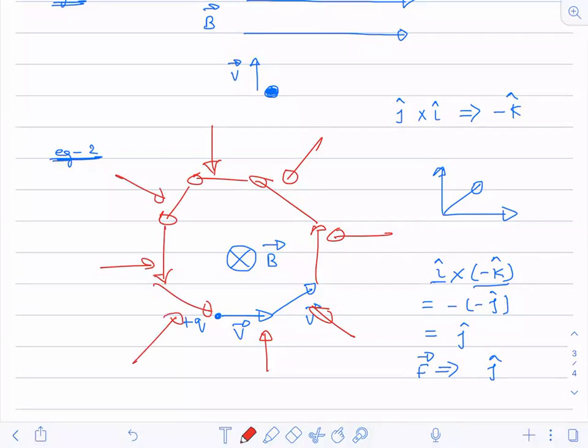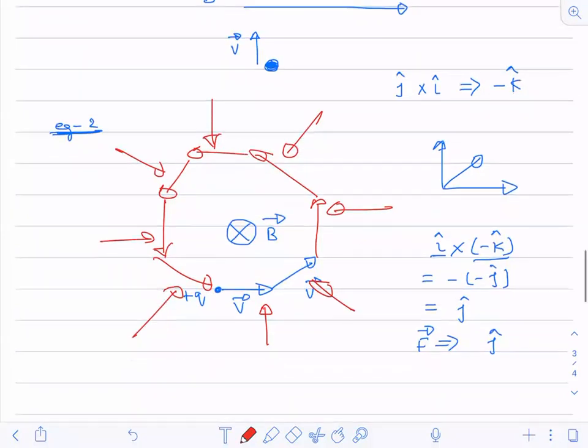So what is happening actually here is that this particle is trying to rotate. When a particle enters at 90° in the magnetic field, what happens? There is a circular motion. Understood? The particle undergoes a circular motion.